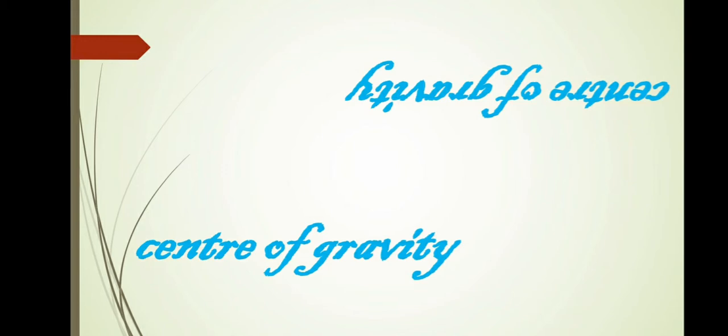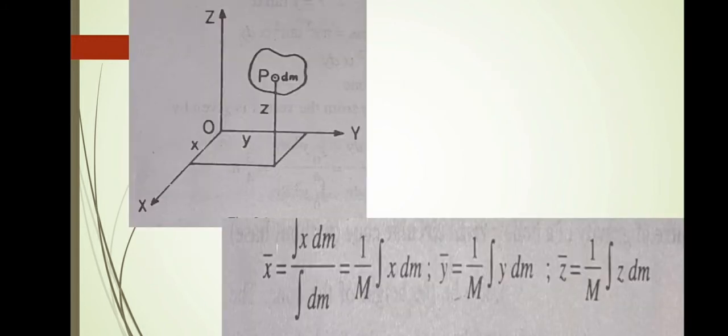The center of gravity of a body is the point at which the resultant of the weight of all the particles of a body acts. Whatever may be the orientation of a body, the total weight of the body may be supposed to act at its center of gravity. If we consider the particles A, B, C, and so on, of a body to have masses m1, m2, m3, and so on.